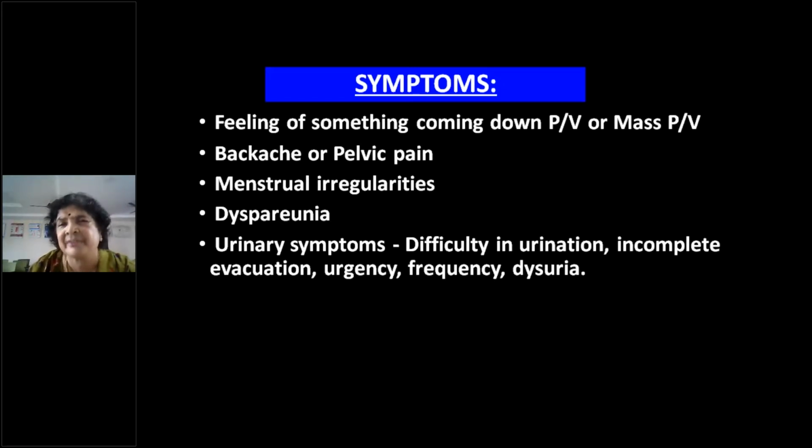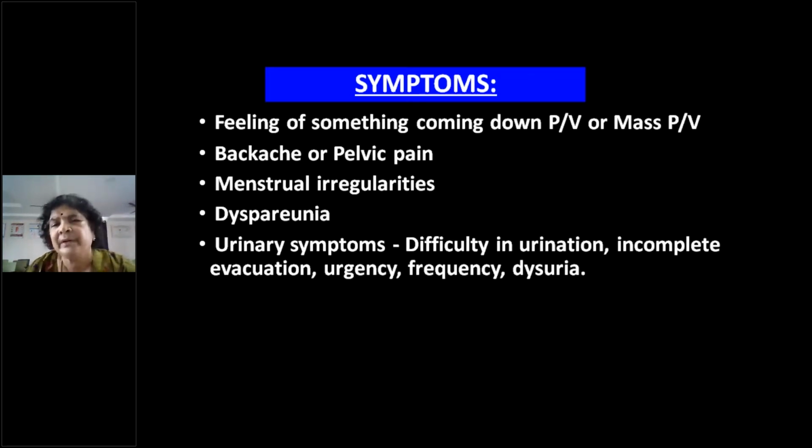When she is straining, when she is increasing her abdominal pressure, what will happen to the cystocele? It increases or decreases? It increases in size. The more she is straining, the more bladder will come out. So it becomes more difficult for her to empty the bladder. So this is a classical symptom of a large cystocele. Of course, not in mild cystocele, but if it is a huge cystocele, then the more she strains, the more bladder will come out and the more difficult the emptying will become.